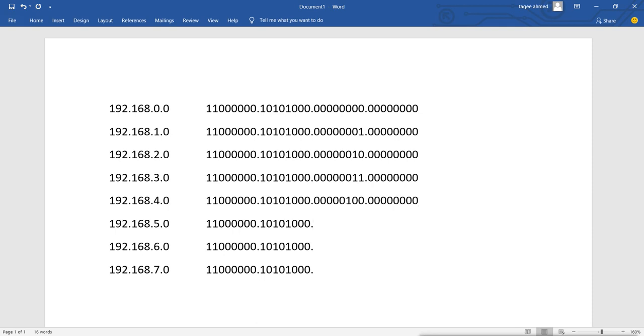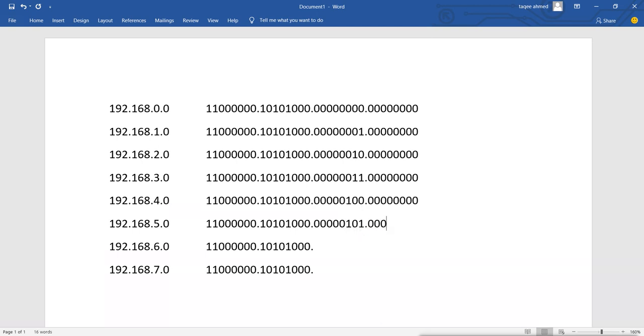Now here we have 5. 5 means number 4 is enabled, this is disabled, and this is enabled. That means this bit has value 1 and this bit has value 4, and in total we have 5.